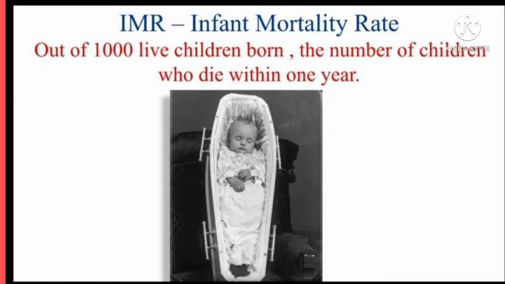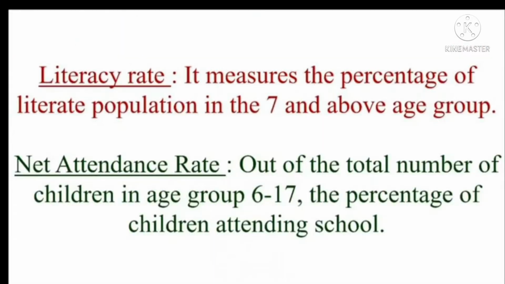Students, see here IMR, infant mortality rate. Out of 1000 live children born, the number of children who die within 1 year is called IMR, infant mortality rate. This infant mortality rate is low in the state of Himachal Pradesh. It is the highest in Bihar. Here we see literacy rate.